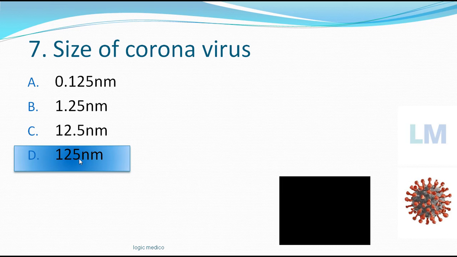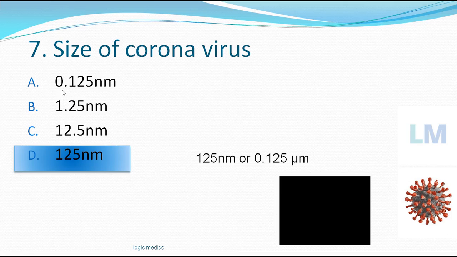It is 125 nanometer, because in most of the descriptions they tell it is 0.125 micrometer. This and this almost appear similar, but the answer is 125 nanometer. So it's better to remember this first option, the longest one. So it's a virus, right? So it can't be such a big size. That's what you feel initially. It can be either of these two.